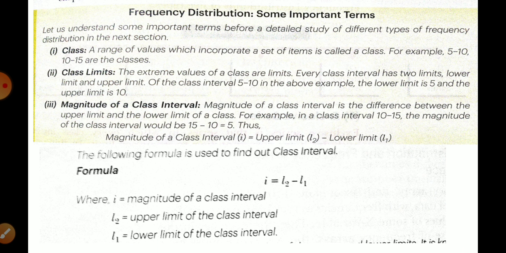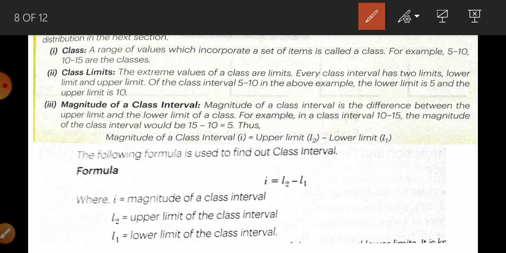There are some important terms that is required to understand for continuous series. So let me understand what are these important terms. So first is given class. Class is what? Like if I write here 0 to 5, 5 to 10, this is the class.